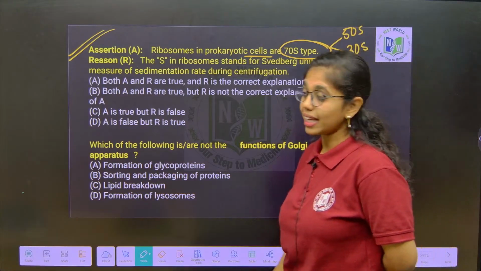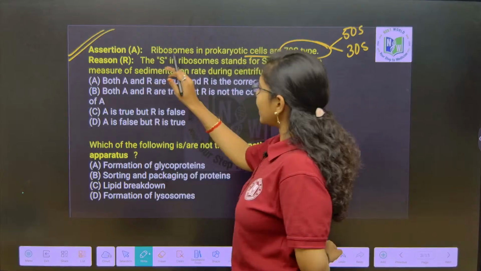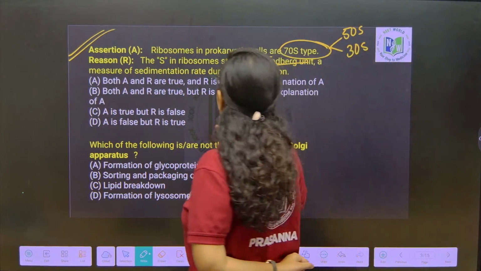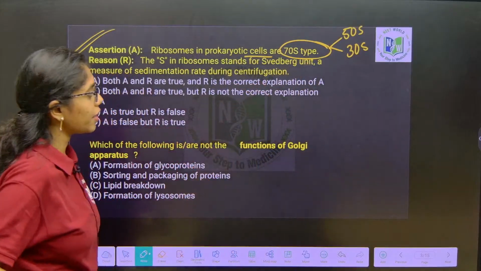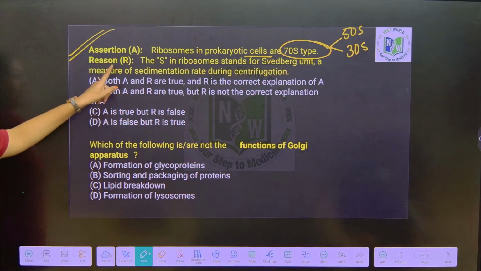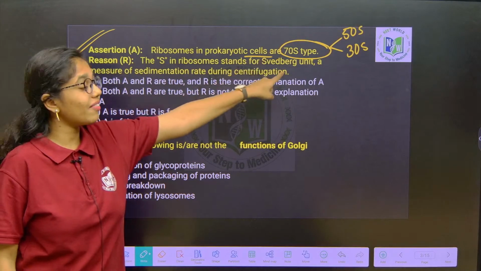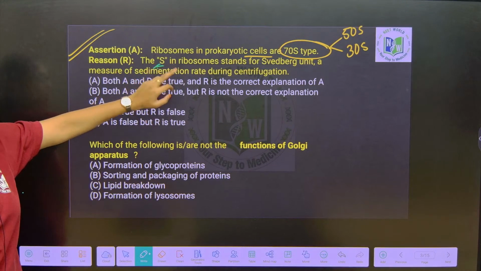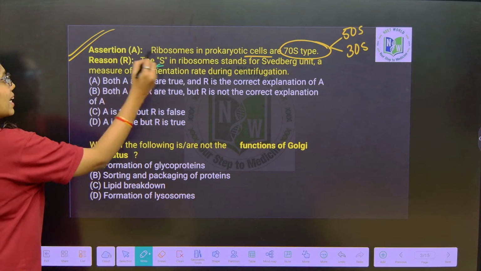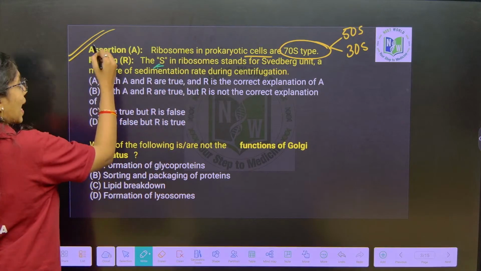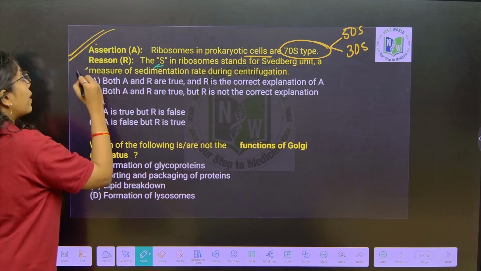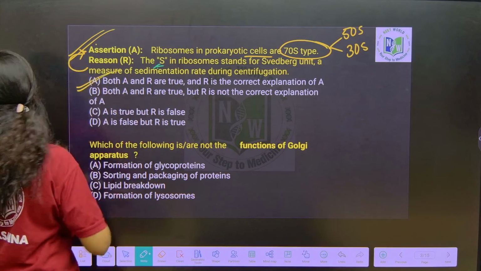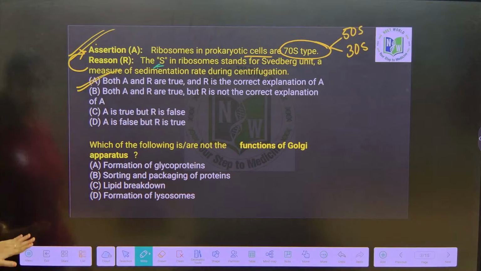In the reason it is clearly mentioned that the S in ribosome stands for Svedberg unit, the measure of the sedimentation rate during centrifugation. So the reason is explaining the 70S type, wherein S stands for Svedberg unit. That is clearly explained in the reason. So here assertion is true, reason is true, and reason is the correct explanation of assertion. So we have to go with Option A, which is the right answer.